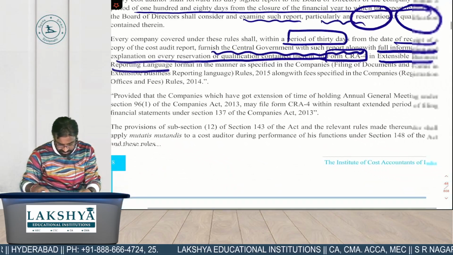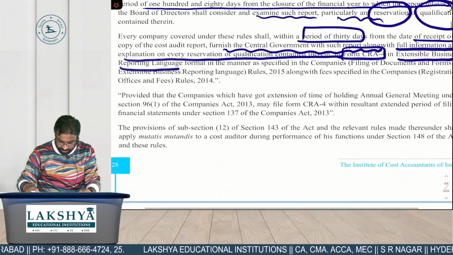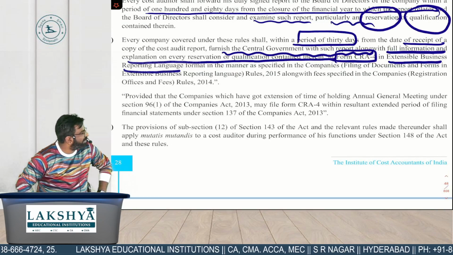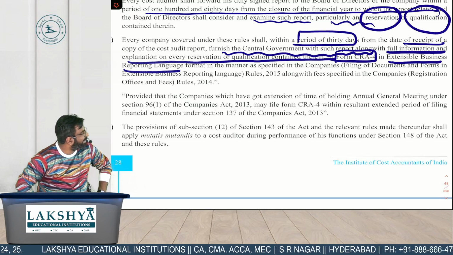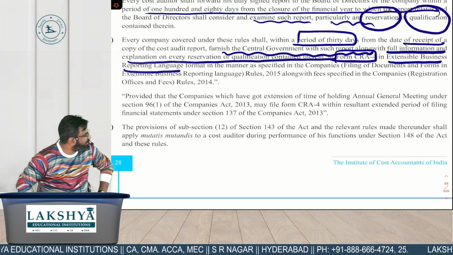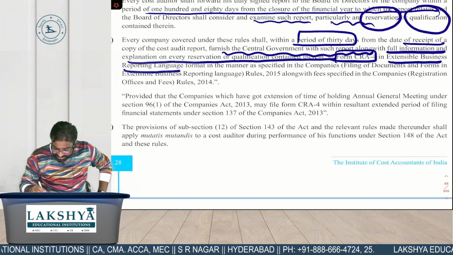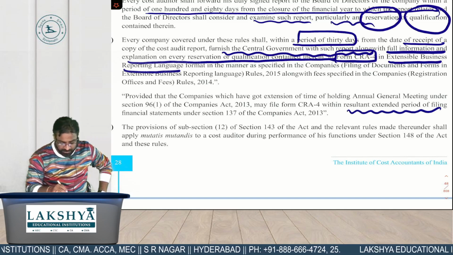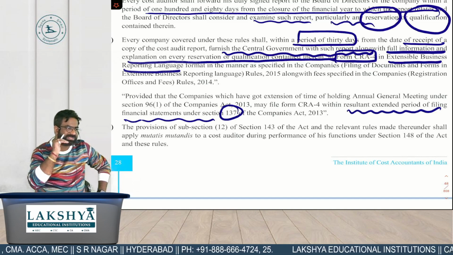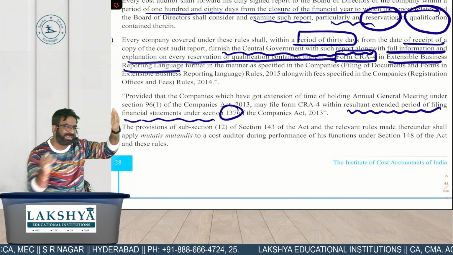ये देखो, this is what the provided वाला paragraph पढ़ो. Read the provided paragraph. Provided that the companies which have got an extension for timing of holding what? AGM under section 96 of the Companies Act may file CRA form with resultant extended period of filing of financial statement under section 130. तो जितना एक्सटेंशन आपको वहां पे मिलेगा वो 30 में ऐड हो जाएगा।